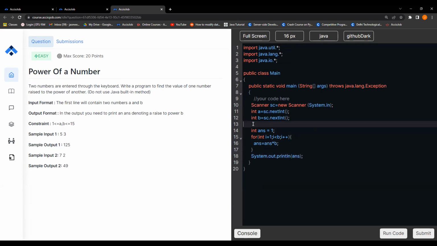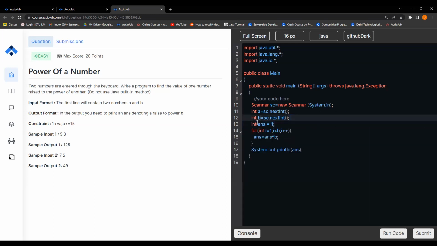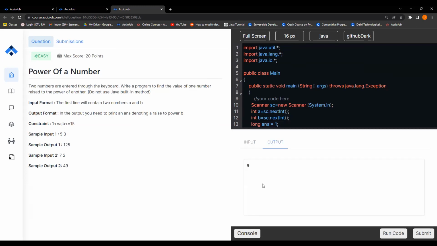Any doubts, any problem, any error you guys are able to find in my typing? Let's do 5, 3. Let's try and run this code. I think since it is multiplication, we will need long, right? Let's make the answer long. I guess i is less than and equal to B. 5, 3. Let's try and run it. We get some kind of error.